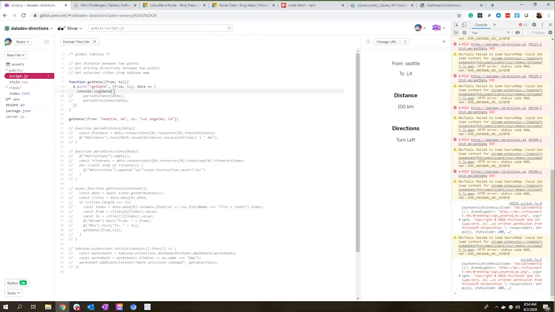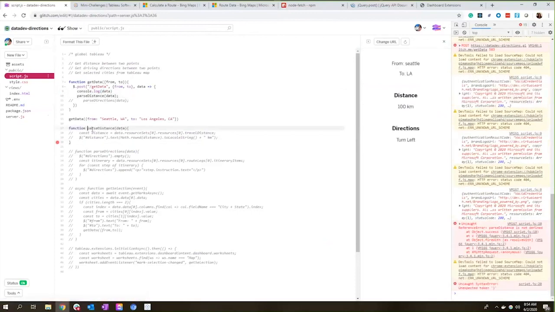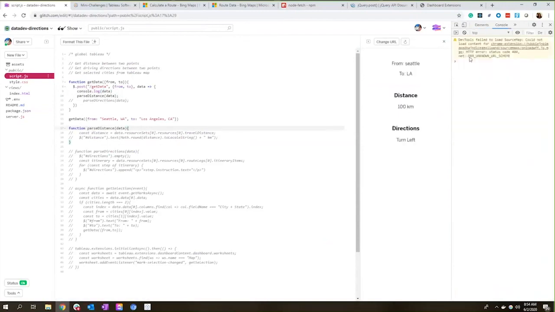All right, so now that we have the data, again, I only need to make one call one time. I can then have two different functions that parse out that same data into distance and directions. So let's start with directions here. I'm going to go ahead and start using this one, and we'll turn on our function down here for parse data.